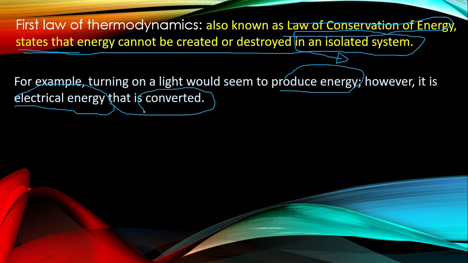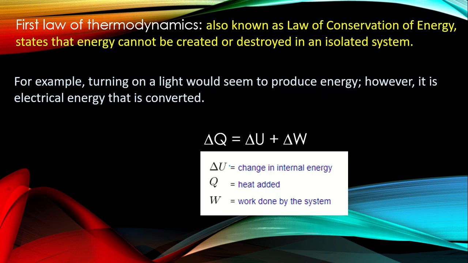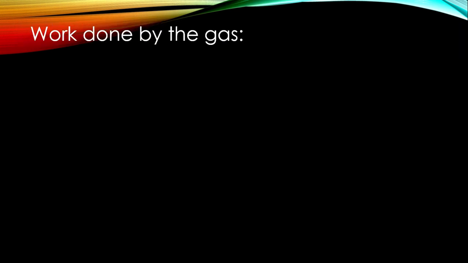The expression for the first law of thermodynamics is given as delta Q equals delta U plus delta W, where delta U is the change in internal energy, Q is the heat added, and W is the work done by the system. Now moving further, we have to remember this equation, which is one of the most important equations in this topic. The next total slide will depend upon this equation.